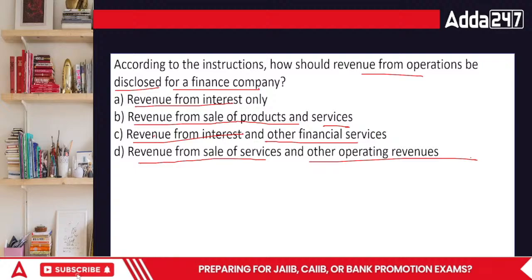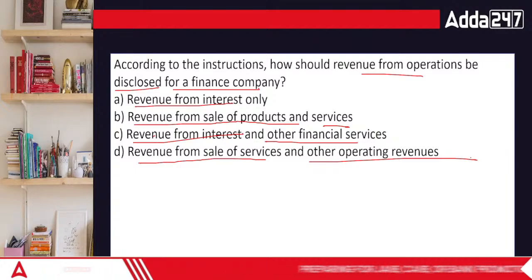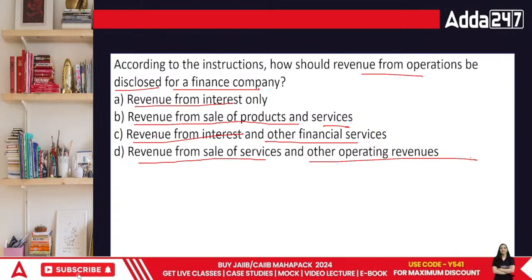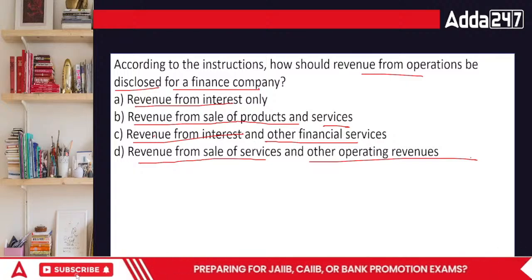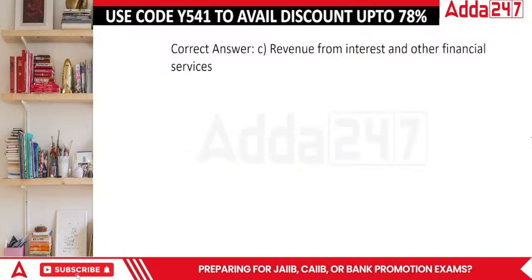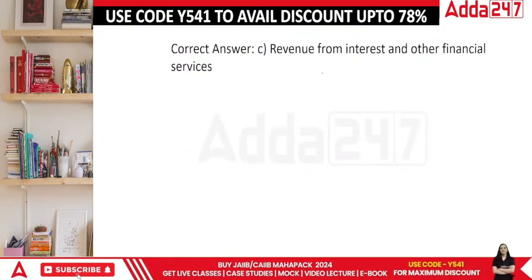How should revenue from operations be disclosed for a financing company? For a finance company, if this is their regular income that they are earning, then what should they do? They should be showing it, which is their regular part, है ना?